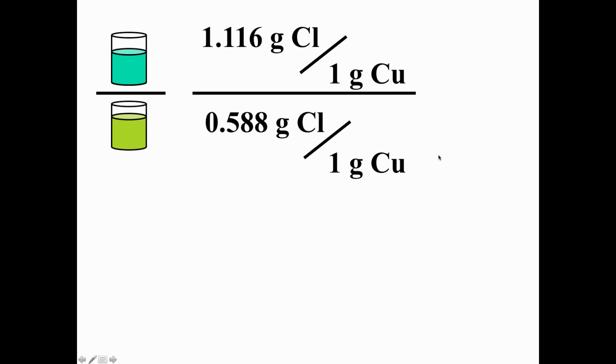And then if we simplify this ratio of ratios, notice that grams of copper will cancel. Grams of chlorine, the units at least, will cancel. And then some of you observant folks might have noticed that 1.116 is exactly twice 0.588. So this actually simplifies to a 2-to-1 ratio.